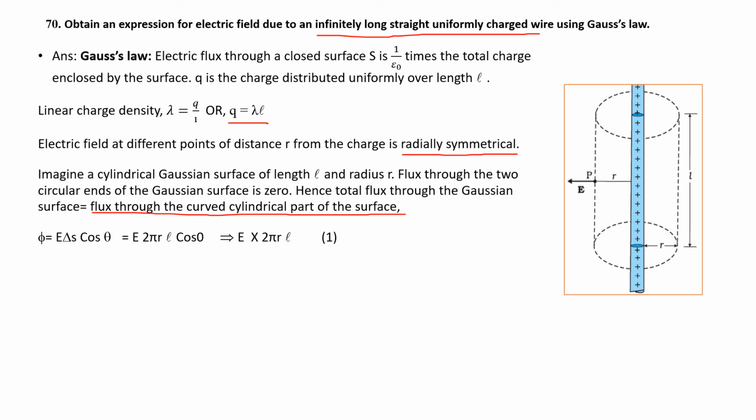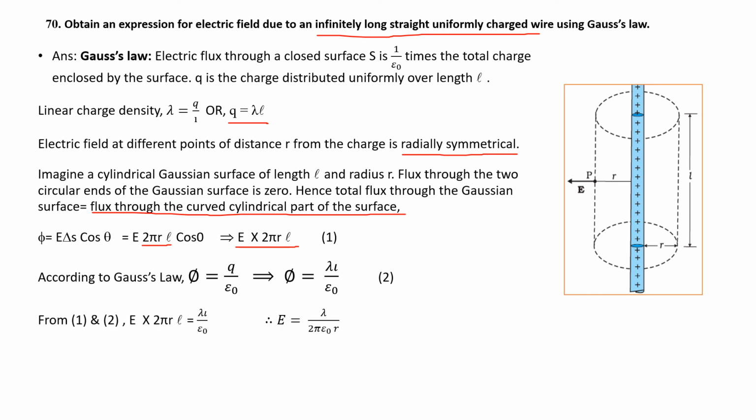So phi is equal to E dS cos theta, that is E into 2 pi r L, since dS is 2 pi r L and the angle is 0, cos 0 is 1. Therefore phi is equal to E times 2 pi r L. Let it be equation 1. According to Gauss law, phi is equal to Q by epsilon naught, that is lambda L divided by epsilon naught. Let it be equation 2.